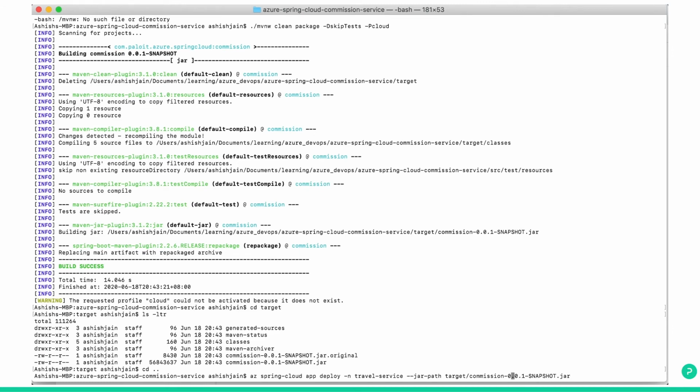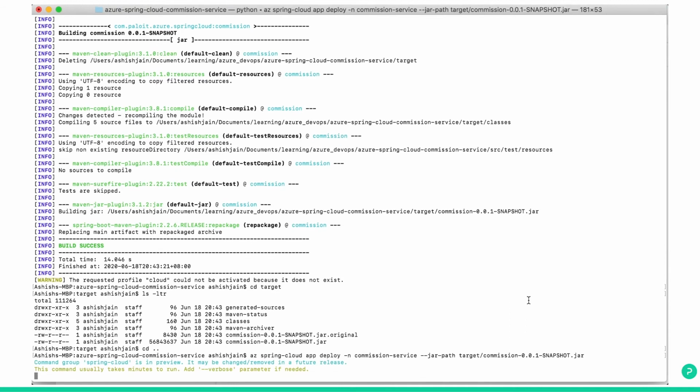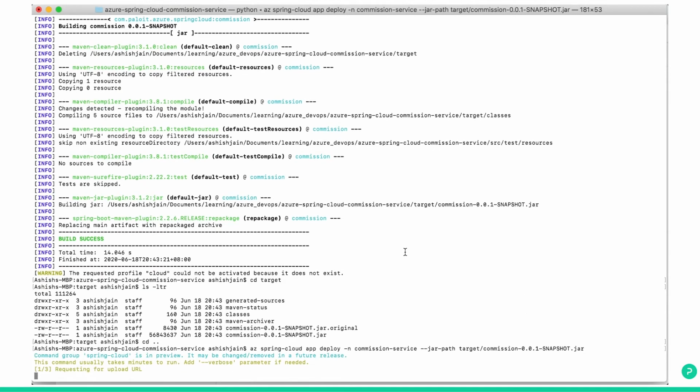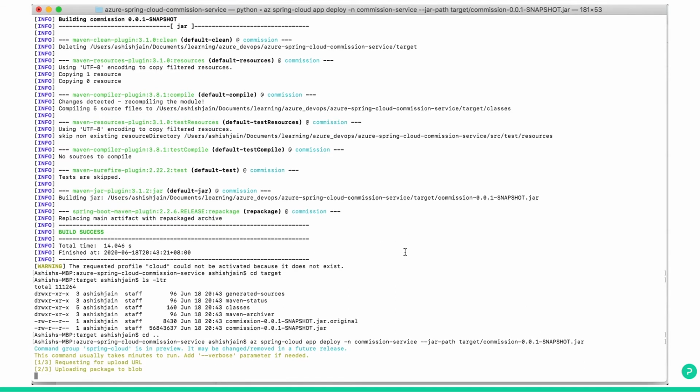I have a copy paste error. We'll change to commission service. Remember, we have a travel service and a commission service. Travel service will deploy a travel jar. Commission service will deploy the commission jar. Let's enter. So the deployment process started.